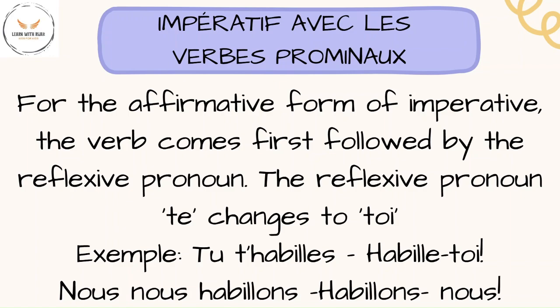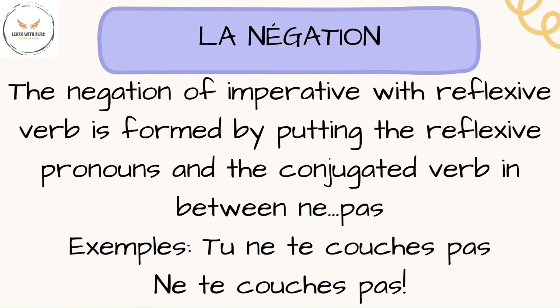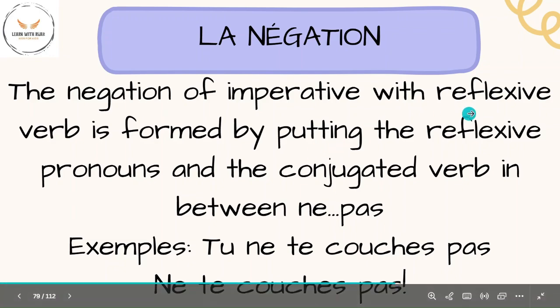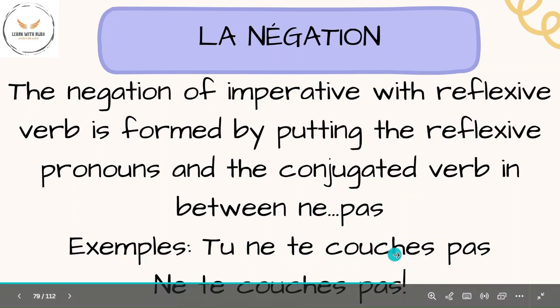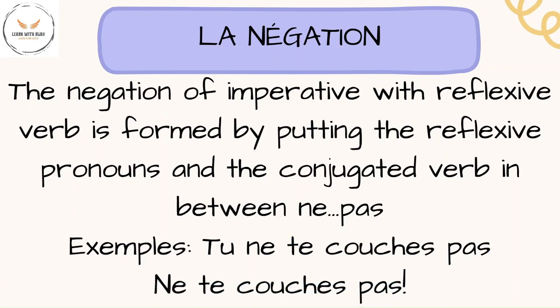with an exclamatory mark. For the negation of these pronominal verbs in their imperative sentence, we form the negative by the following steps. The negation of imperative with reflexive verb is formed by putting the reflexive pronouns and the conjugated verb in between ne and pas. For example, tu te couches pas. It becomes ne te couche pas. We remove the subject pronoun and the conjugated verb is put in between ne and pas with the reflexive pronoun. Here notice we did not change te to toi.